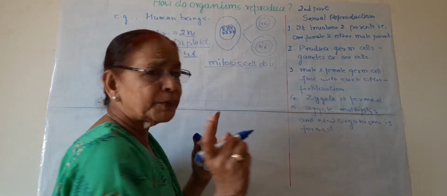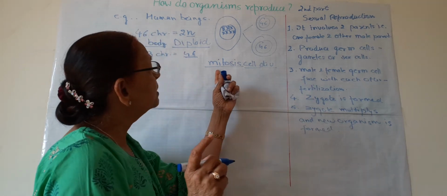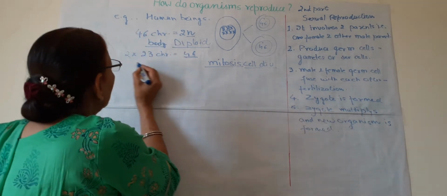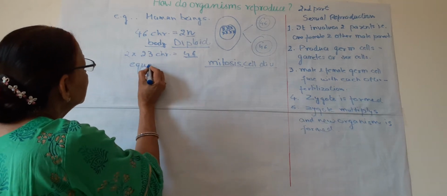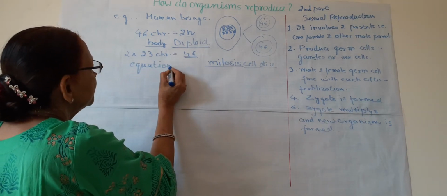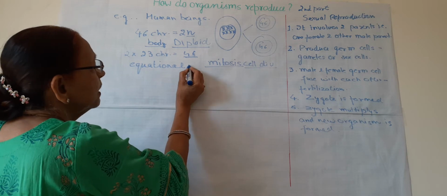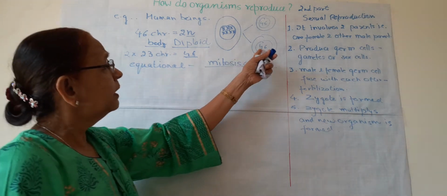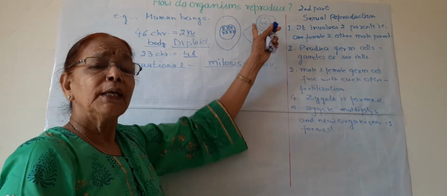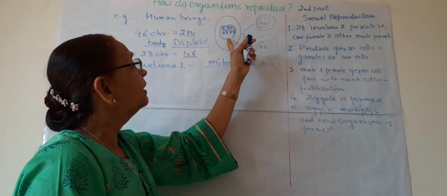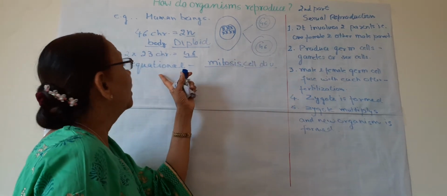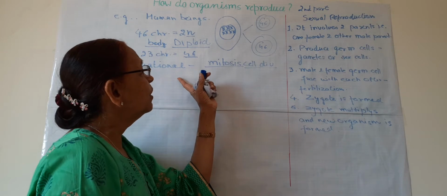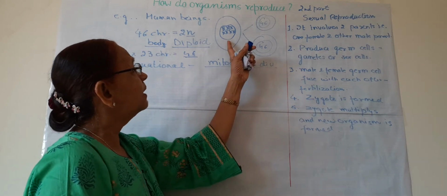So there are two types of cell division. One is known as mitosis cell division, and it is also known as equational cell division. Why is it known as equational? Because the number of chromosomes in the daughter cells are also equal. So it is known as equational or mitotic cell division.